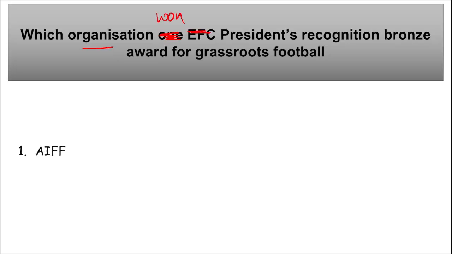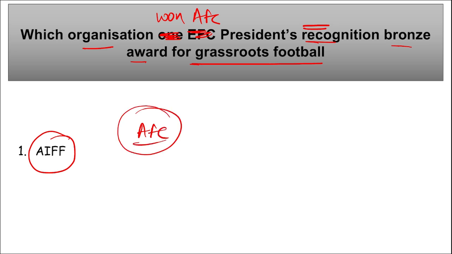Has won AFC President's Recognition Bronze Award for grassroots football. I repeat, which organization has won the AFC President's Recognition Bronze Award for grassroots football? It is AIFF, that is All India Football Federation. They have won the Asian Football Confederation's President's Recognition Bronze Award. It is for grassroots football. And AIFF President Kalyan Chaube has received the award at the AFC Annual Awards that was held in Doha, Qatar, right.